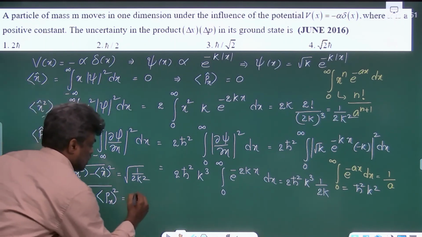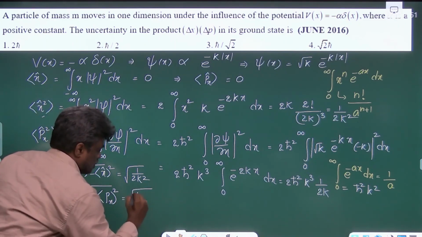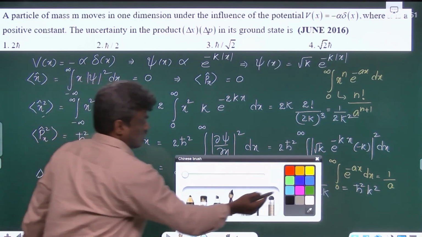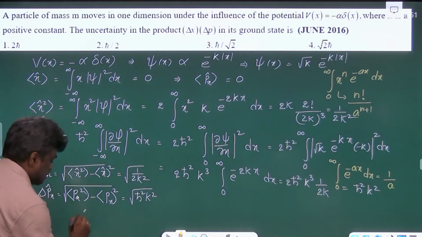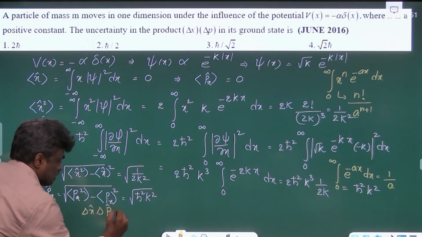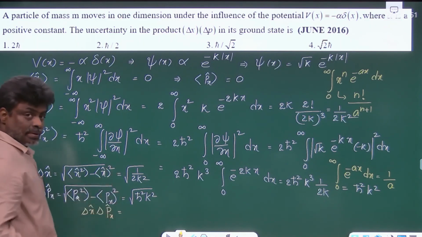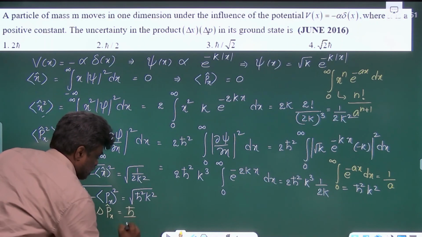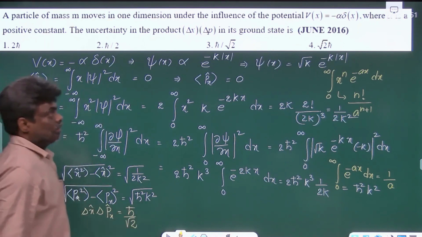This is under root h cross square k square. So once you take this product, delta x into delta px, k square gets cancelled, and finally you will get h cross by root 2.